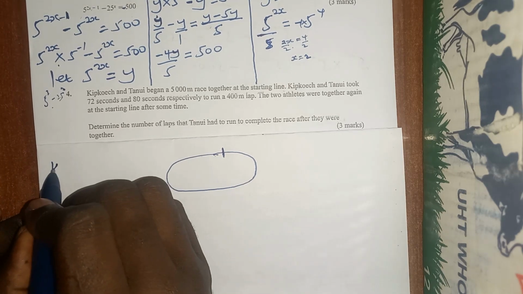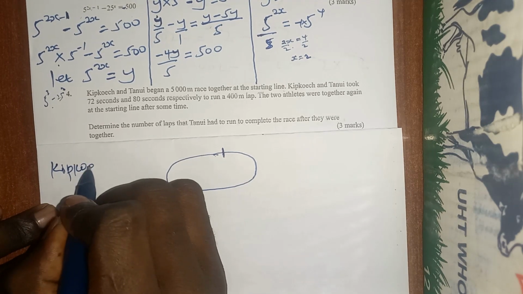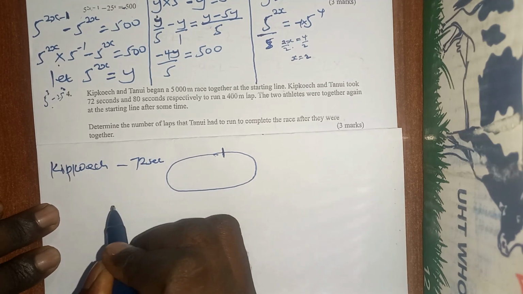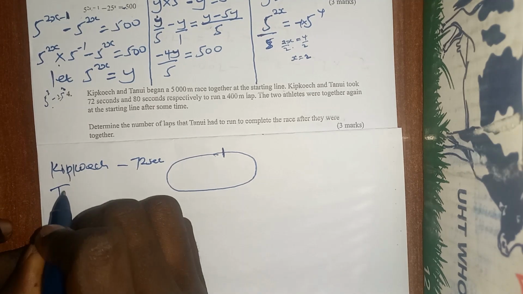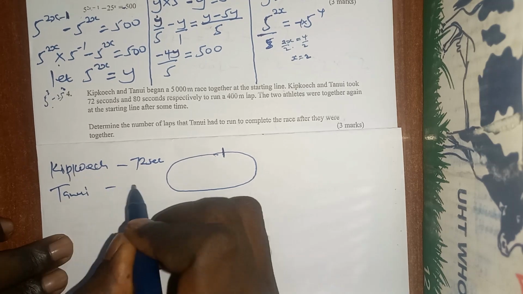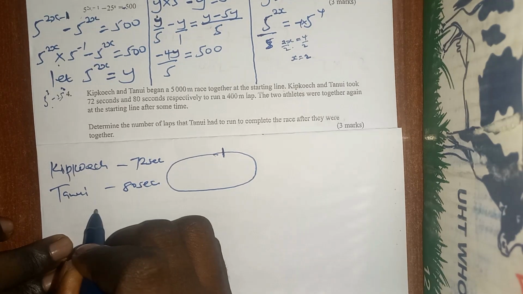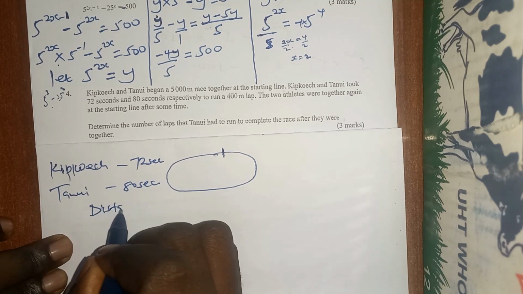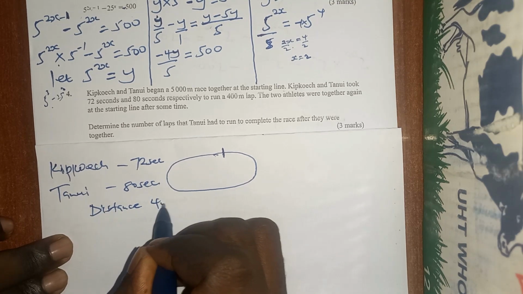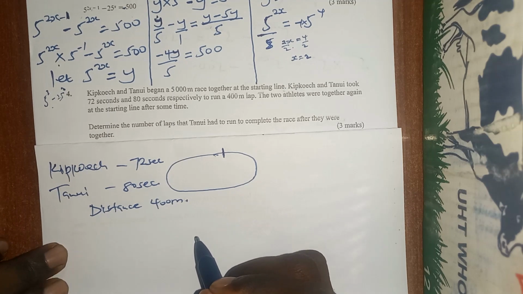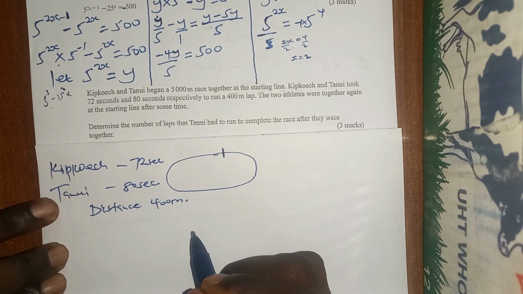Okay, so we have Kipkoech taking 72 seconds and Tanui taking 80 seconds to finish a distance of 400 meters, right? Now we can get their speed.